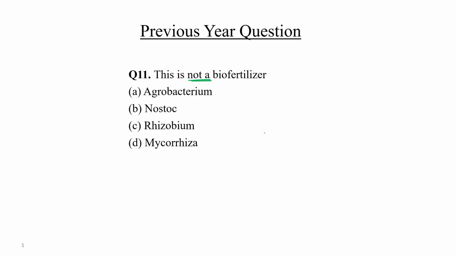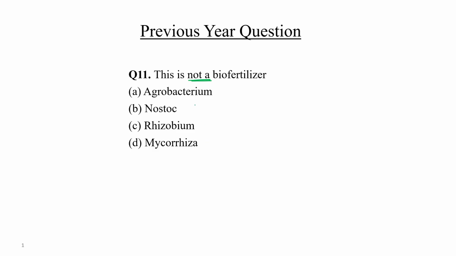Nostoc is a nitrogen fixing bacterium. Rhizobium has a symbiotic relationship with the root nodules of pulses. Mycorrhiza is again a fungal and plant association, so it also acts as a biofertilizer.